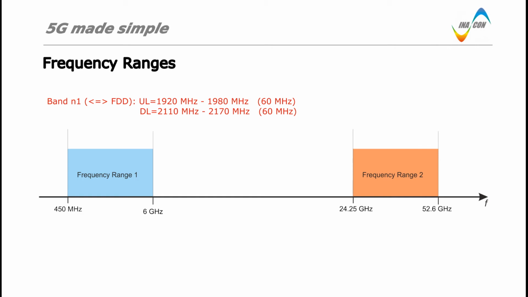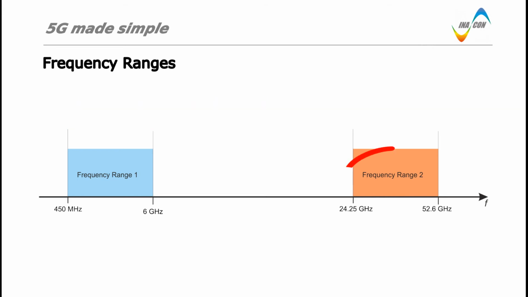Another example, this time for TDD as duplex scheme, is band N77. It ranges from 3.3 GHz to 4.2 GHz and provides an impressive 900 MHz. Again, carriers need to share the available bandwidth, but contiguous allocations of 200 MHz per carrier are a realistic option and will enable true 5G services.